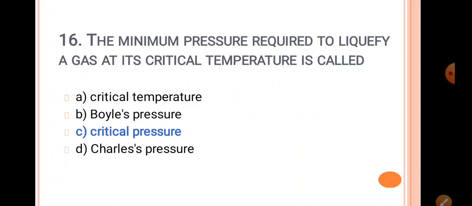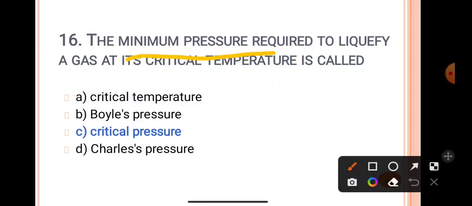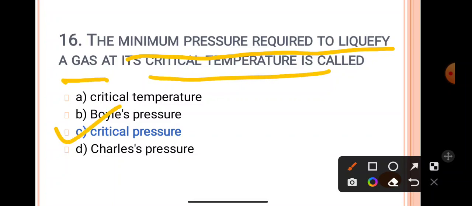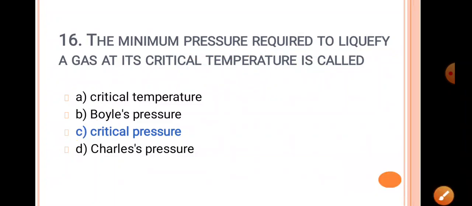Therefore, the minimum pressure required to liquefy a gas at critical temperature is called the critical pressure. So remember, the pressure required at the critical temperature is called critical pressure, and the volume is called critical volume. So this is all about the critical conditions.